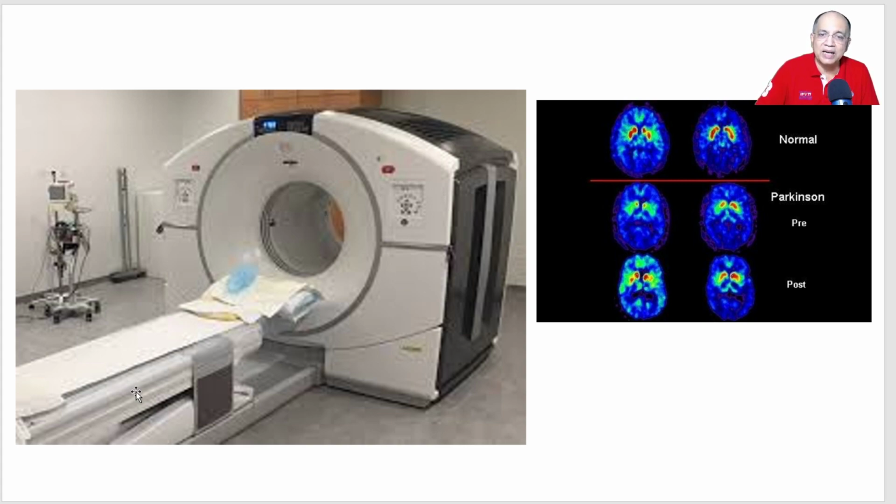This is PET scan machine. This is similar to the MRI machine you have seen in many pictures. This is the most sophisticated scanning machine for human beings.